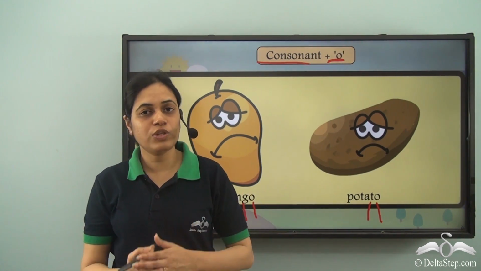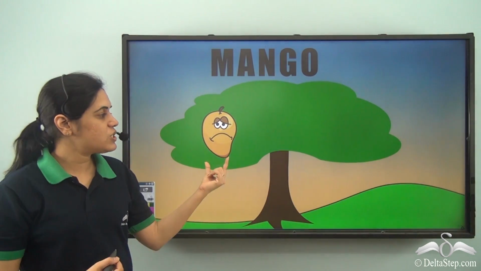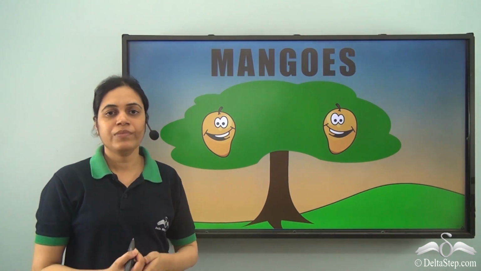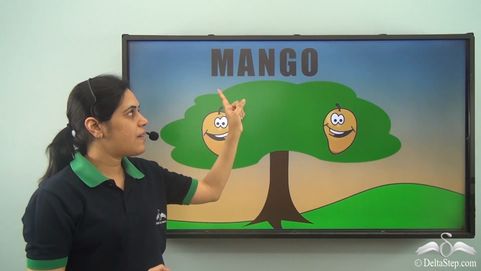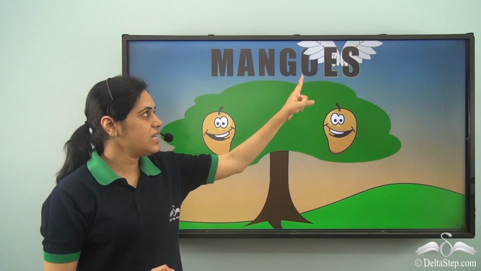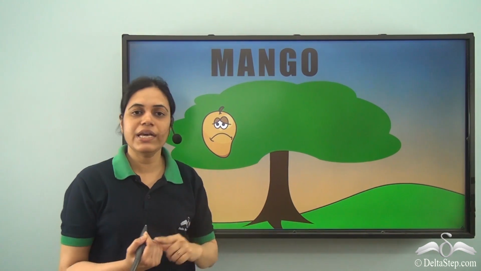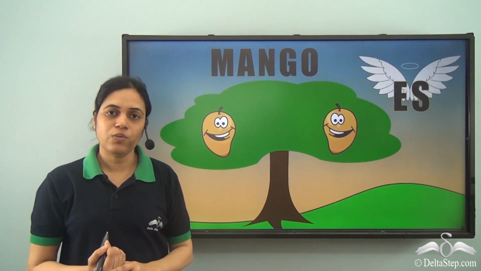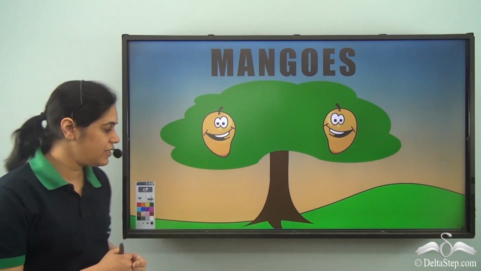Let us see how these words form their plurals. So there is just one lonely mango which is sad. When another mango joins it, they become happy. And how is the plural formed? Mango becomes mangoes by adding ES at the end. M-A-N-G-O-E-S. Mangoes is the plural form of the word mango. So mango forms its plural by adding ES at the end.